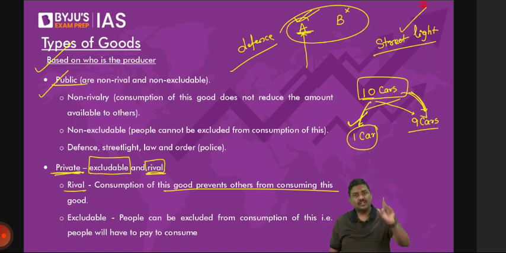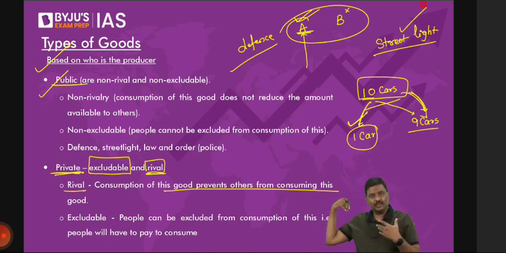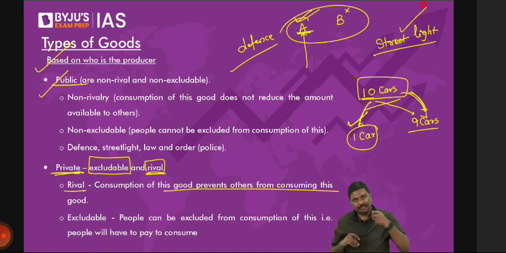So it is non-excludable. Second, it is not rival. It is non-rival as well. What do you mean by non-rival here? Imagine you are consuming defense services. That is, you're getting defense, or you're basically using the defense services. Does it mean that it is not available for others? I hope you understand. Does it mean that it is not available for any other citizen in India? Of course, no. It is available to everyone in the Indian system.